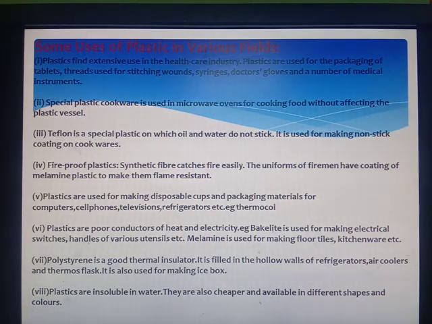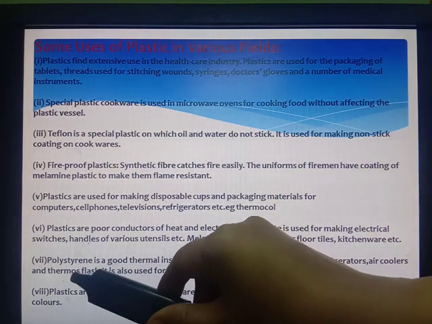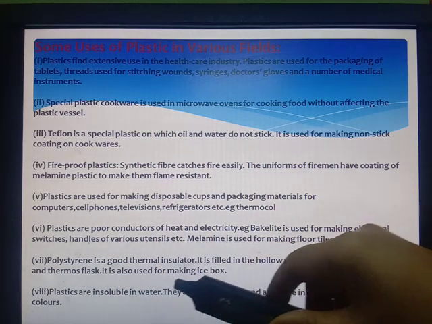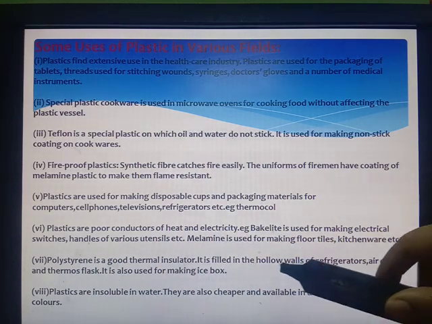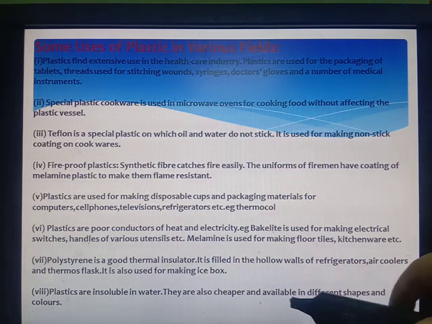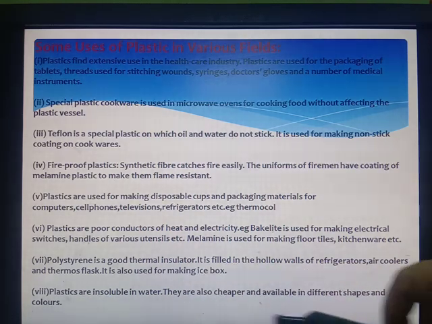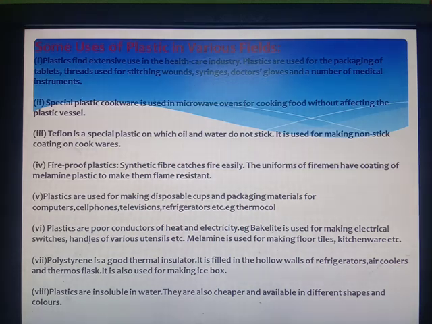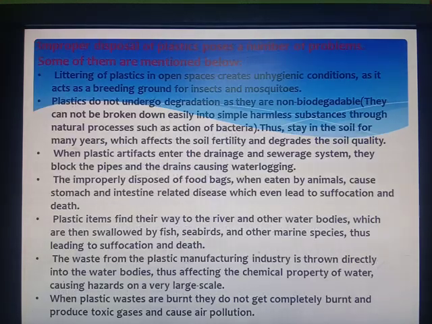Polystyrene is a good thermal insulator. It is filled in the hollow walls of refrigerators, air coolers, and thermos flasks. It is also used for making ice boxes. Plastics are insoluble in water. They are also cheaper and available in different shapes and colors. So these are the uses of plastics in the various fields.